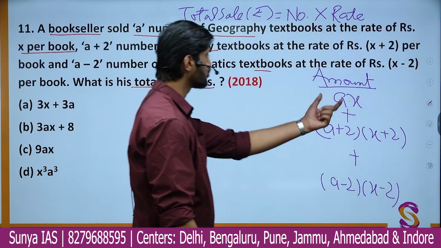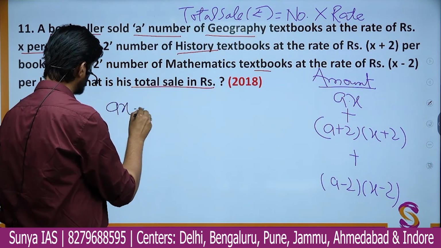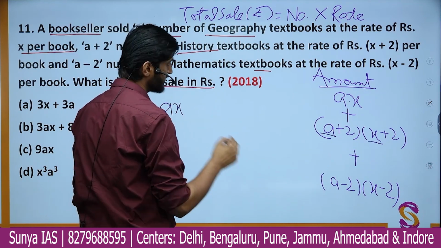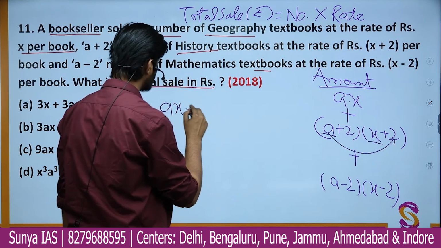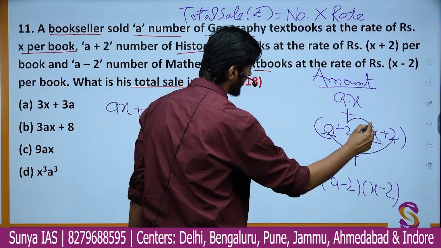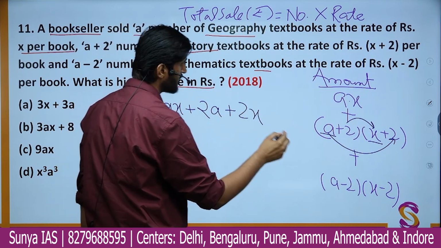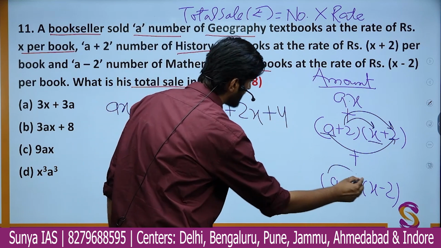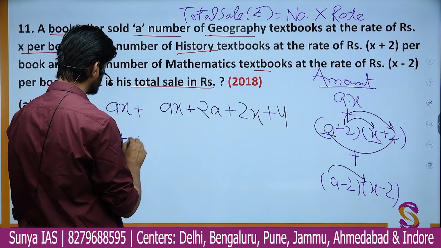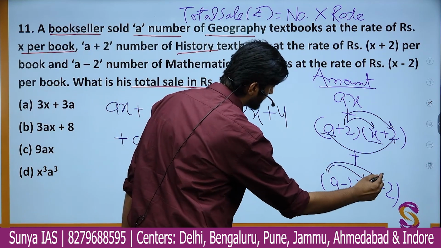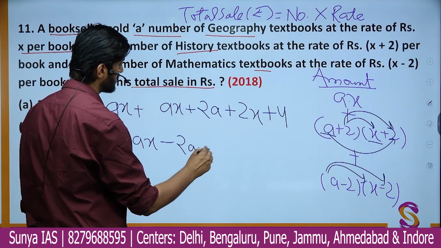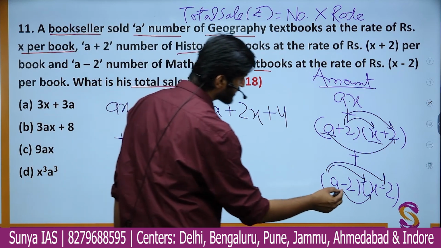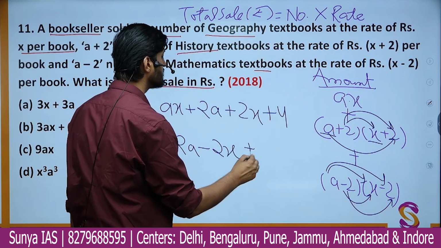So here we have the total amount is AX plus, let us multiply. So A will be multiplied with X, we get AX. Then we have A multiplied by 2, we get 2A. Then this 2 multiplied by X, we get 2X. And then this 2 multiplied by 2, we get a 4. Down here we get A multiplied by X is basically AX. Then A multiplied by minus 2, we get minus 2A. Then minus 2 multiplied by X, we get minus 2X. And further this minus 2 multiplied by minus 2 again becomes plus 4.